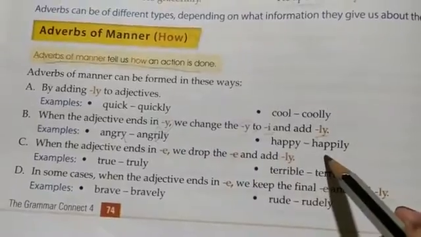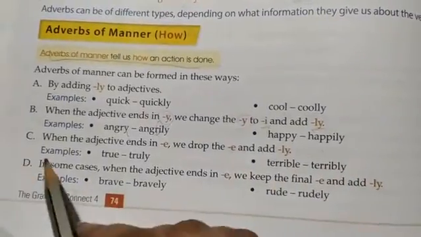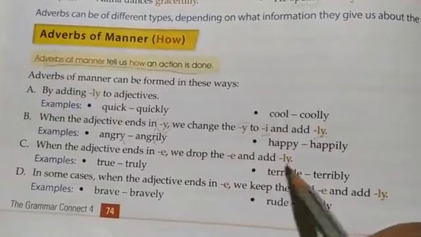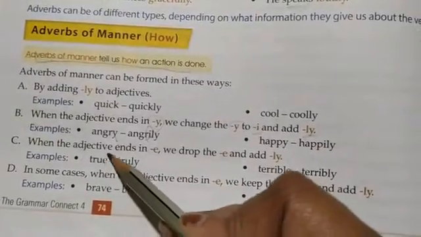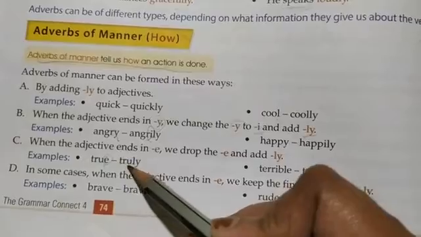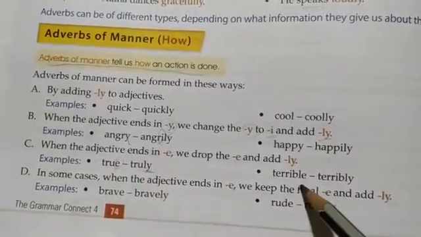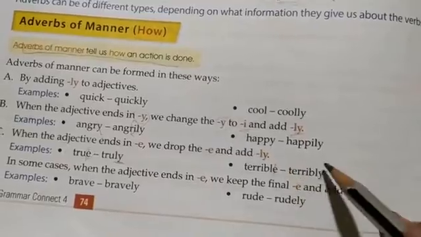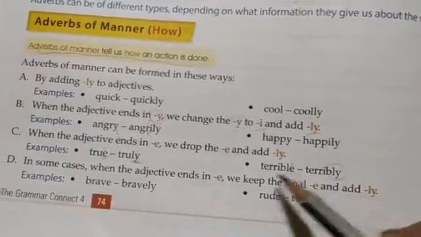Similarly, happy, happily. When the adjective ends in e, we drop the e and add ly. So you see true. We drop this e and just add ly. Similarly, terrible becomes terribly.